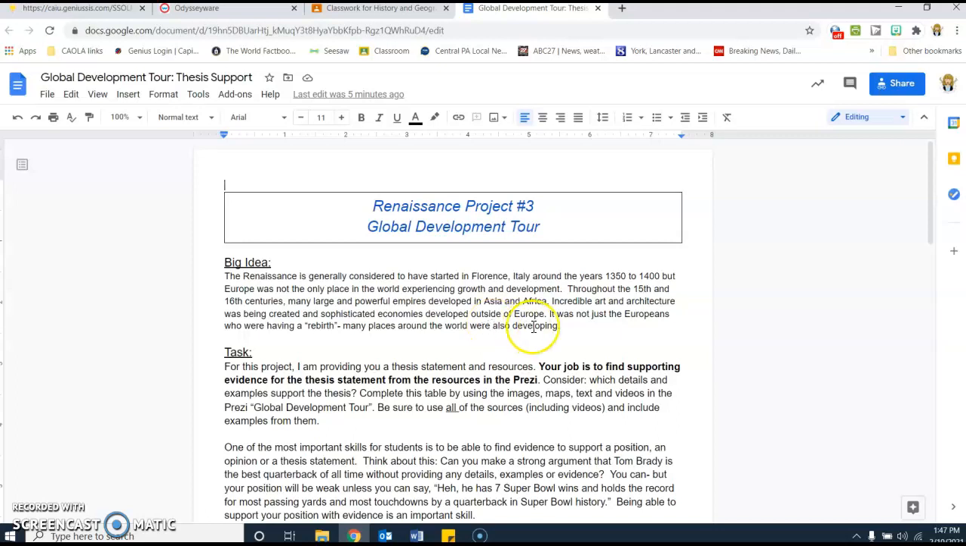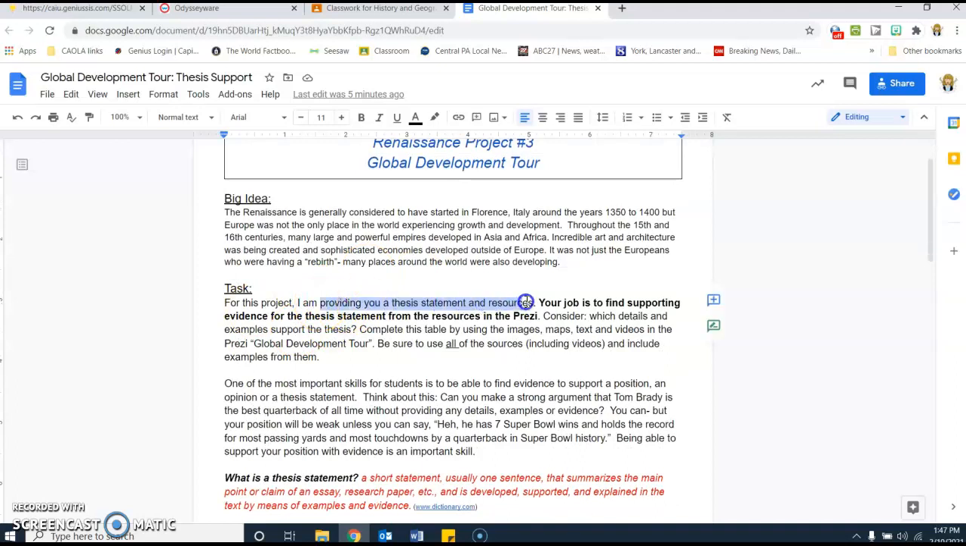And so for this task, you are going to find support for a thesis statement, which is a skill that we use quite a bit in a lot of your different classes. So I am giving you the thesis statement and I am giving you the resources. Your job will be to go through the resources and then gather from those resources any and all evidence that you can find to support the thesis statement. Make sure you use all of the resources that are provided in the Prezi. Make sure you use what you can find from maps, pictures, text, as well as all of the videos that I have embedded inside of the Prezi.